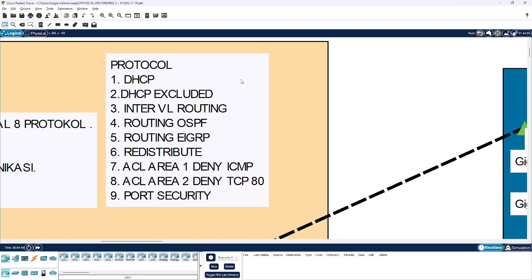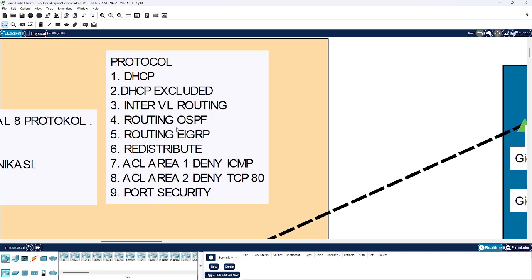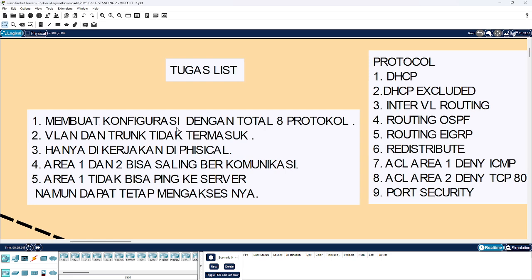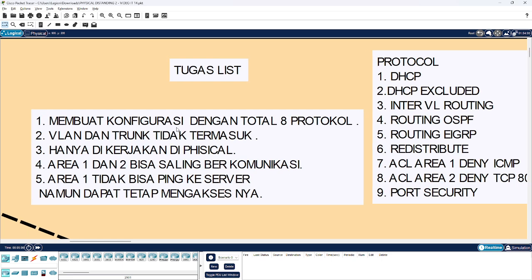the fifth is routing EIGRP, the sixth is redistribute, the seventh is access list area 1 deny ICMP, the eighth is access list area 2 deny TCP/IP, and the last protocol is I add port security. So I have done the 8 protocols inside of this topology, and then the second task is VLAN and trunk, which is not listed in the 8 protocols.